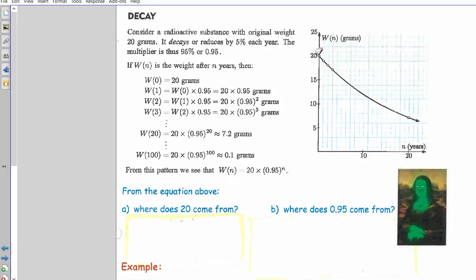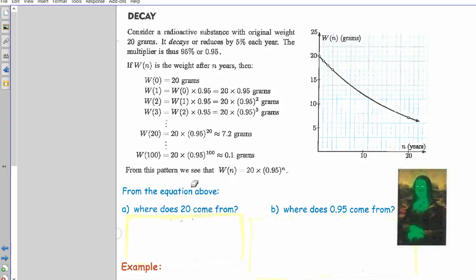So the original weight should be what we have here, multiplied by the multiplier 0.95, because it's decreasing by 5%. So that means the multiplier is 0.95. If it was increasing by 5%, the multiplier would be 1.05, because 105%. To the power of n, so that's our x there.